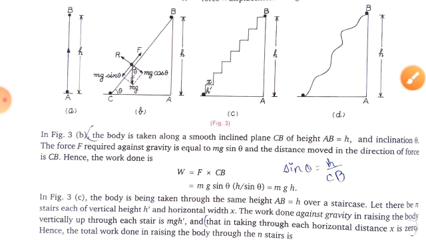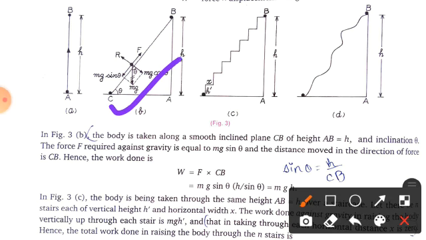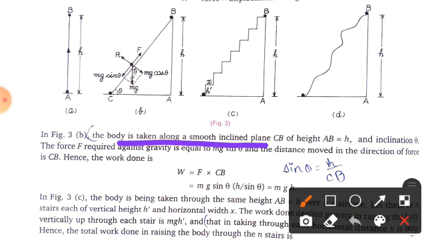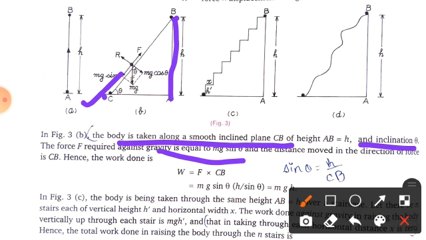Now come to figure 3b. Here the body is taken along a smooth inclined plane. Clear? The inclined plane is CB. You can see here this is the inclined plane CB, and the height of A to B is how much? Small h. And the inclination with the horizontal is theta. The force required against gravity is equal to mg sin theta.